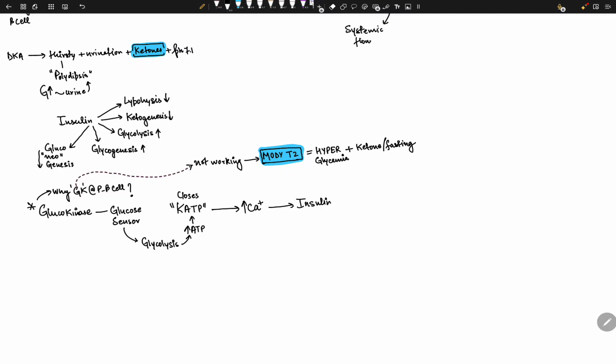What if beta cell glucokinase has this MODY, right? Of course, blood glucose could rise, but insulin secretion would be impaired, because the beta cell would not sense the glucose, right? So the whole summary of this video is that the liver acts like a glucose buffer, protects the body from these large swings of potassium and glucose.